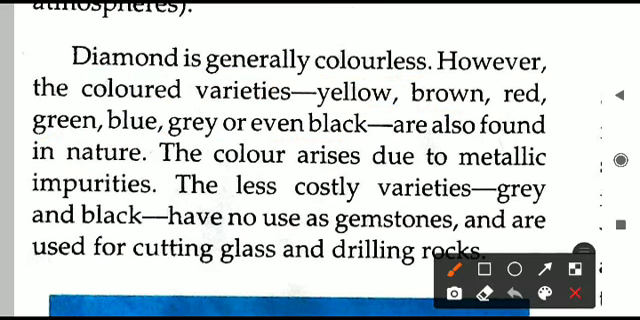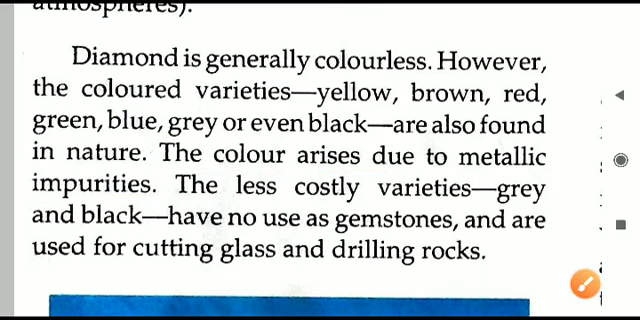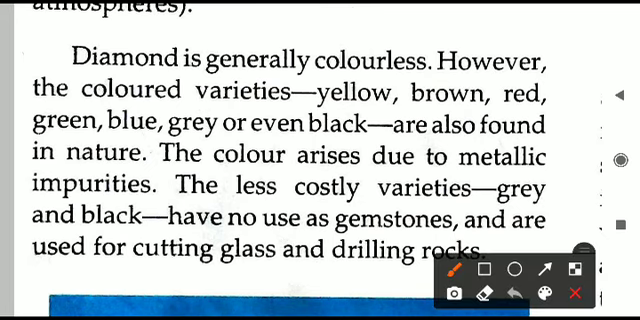Why is this color coming? A question can be asked in the exam, so put a tick or underline this sentence. The color in the diamond arises due to metallic impurity. It depends on the particular metal impurity present in the diamond, and according to that metal the color comes. So the color changes because the metal changes in that particular diamond. If any metallic impurity is there, then only color comes. Otherwise the diamond is colorless.